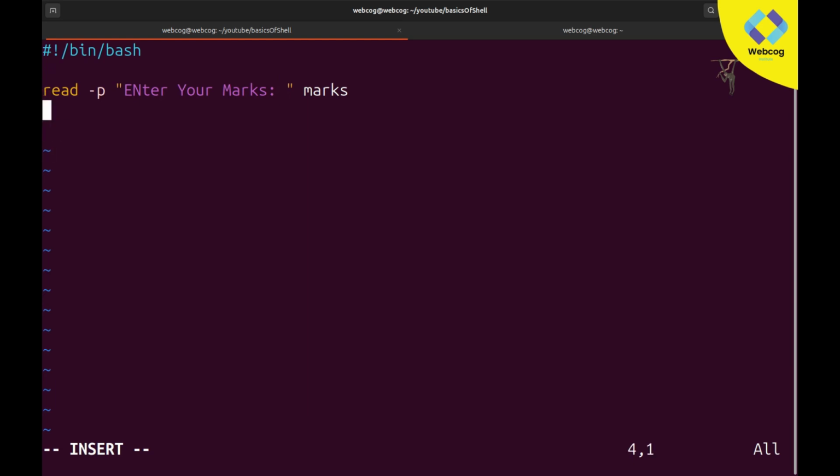So here first of all I will be asking, enter your age, and I'll declare a variable by the name of age as well. The second thing I am taking from the user with read -p, enter your country. I also want to give the user a hint, like pk. This is a hint, it's not compulsory, you can add it if you want. And I'll declare a variable by the name of country as well.